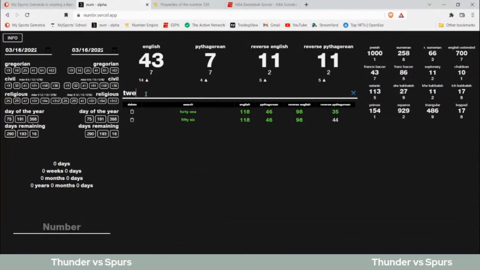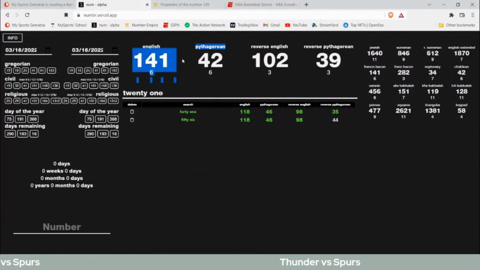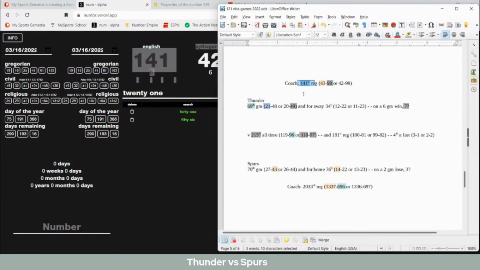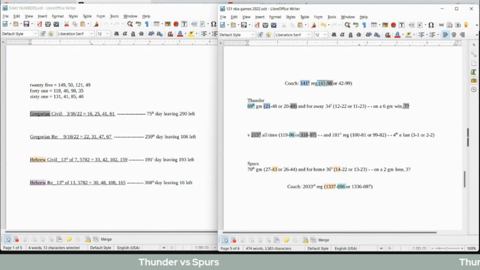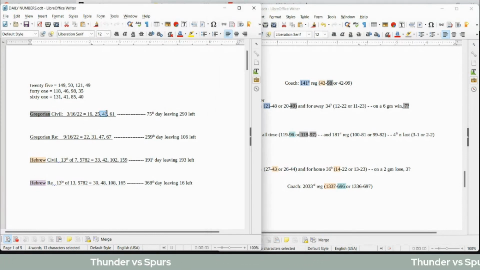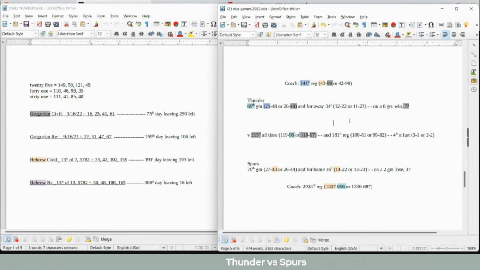If you write out the number 21, 21 sums to 141. And he would get his 43rd win regular season for his career. We already went over that number 43. Today is the 191st day, the 43rd prime number. The 43 could favor the Thunder just as much as it could favor the Spurs. And then he would become 43-98 for a record, sitting on 98 losses on a day with 41 date numerology, 41 sums to 98. And so if Thunder were to win this game, they would get their 7th win in a row.